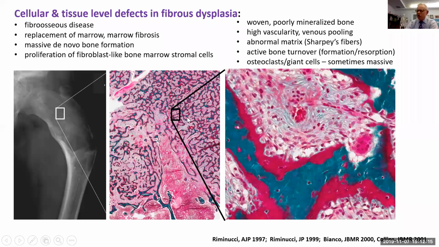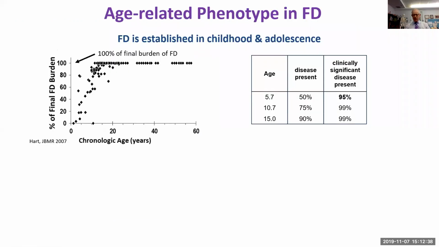An interesting feature in fibrous dysplasia, which is emerging as having very important implications, is a prominent component of osteoclasts in fibrous dysplasia, shown here. Sometimes they're huge, and sometimes there's a lot of them, and we'll talk about that more in just a little bit. So again, with the age of onset and the phenotype in fibrous dysplasia, the implications are shown here.